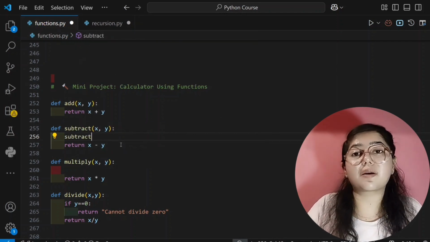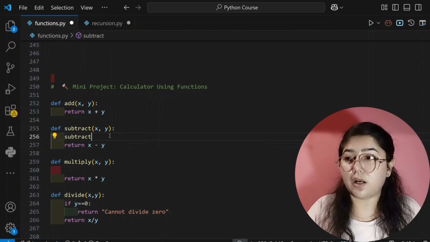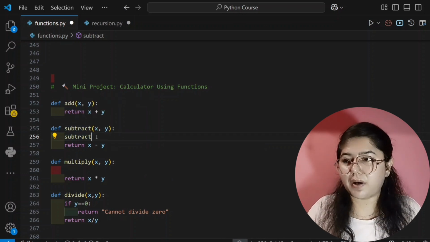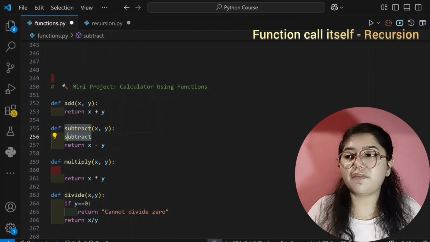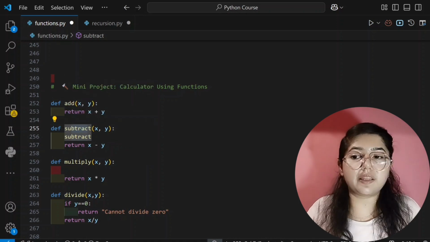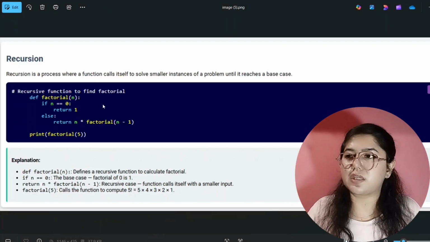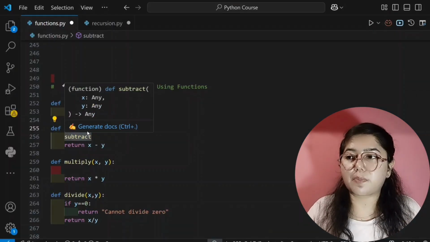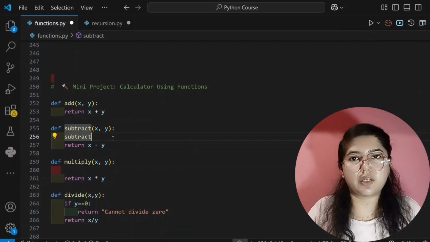I will call the subtract function from here, which means subtract is calling subtract only, a function is calling itself, and that is what is written here: recursion is a process where a function calls itself, which means the function subtract is calling itself only.